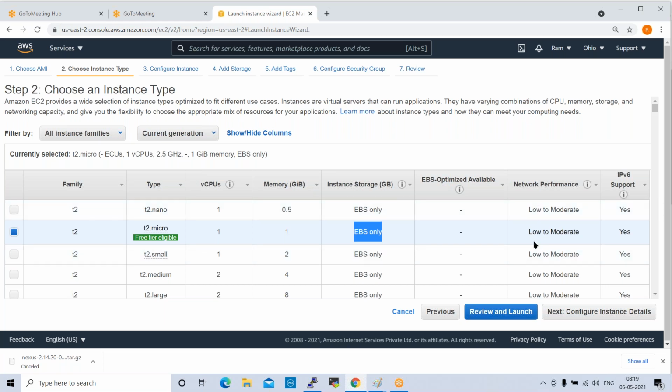Network performance is low to moderate. I'm also getting IPv4, and it will support IPv6 also. Currently we are using IPv4. So next, click on next here.